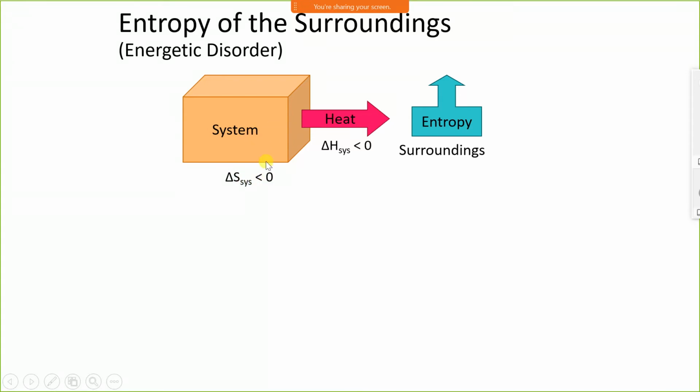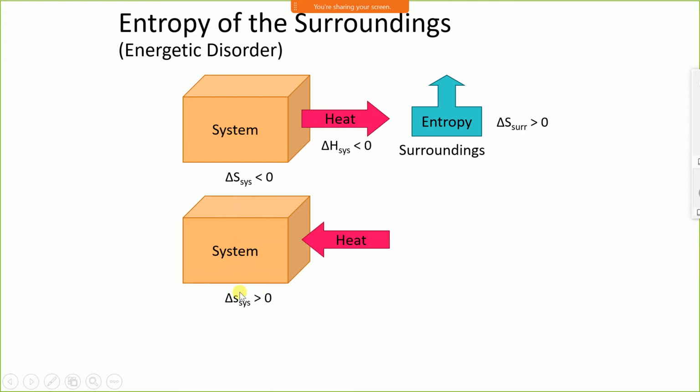Why is it less than 0? Because heat is being removed from the system, and this heat goes to the atmosphere, meaning the surrounding. Therefore, the entropy of the surrounding increases. And in this system, entropy increases because heat is supplied to the system from the surrounding, and the entropy of the surrounding decreases.